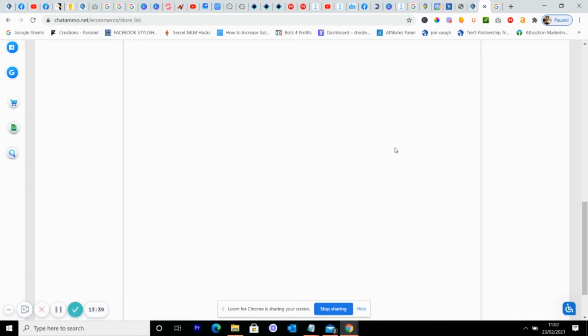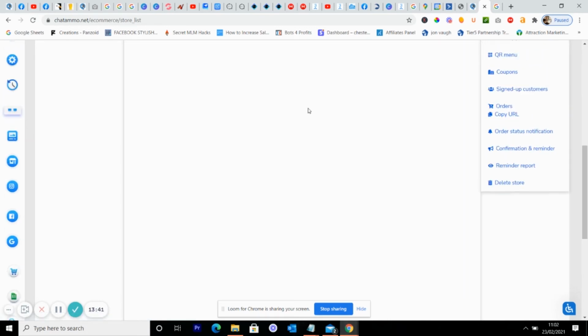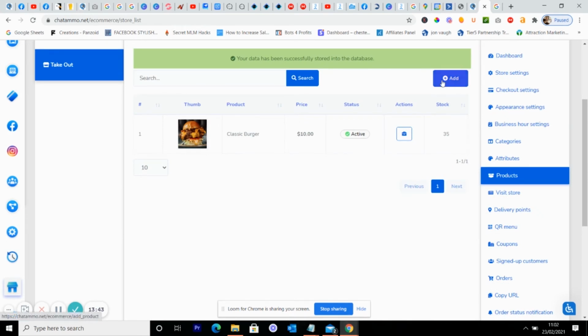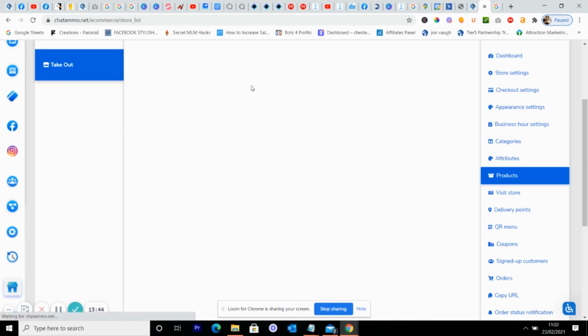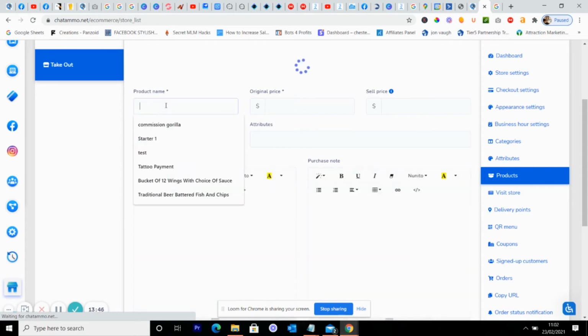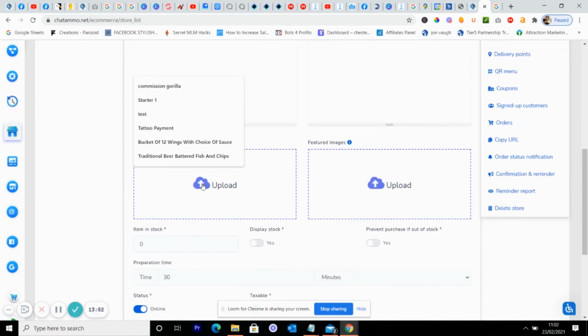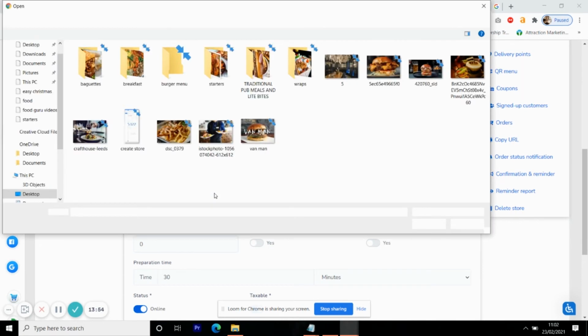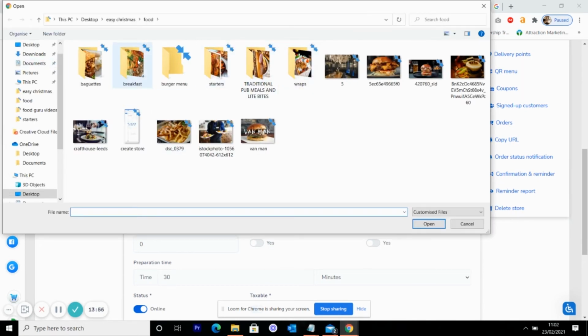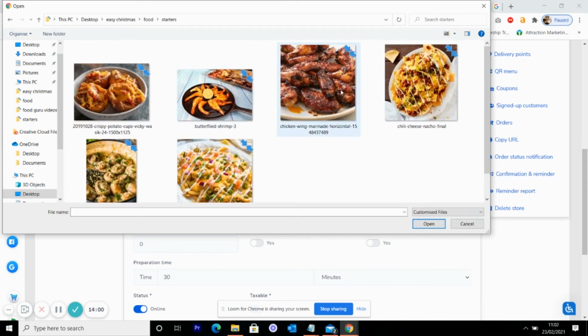And then what you can do is, obviously, that's your burger added into that one. We'll add a quick starter in here as well, just so we've got one of each. So I don't actually know what I've got. Let's have a quick look. Starters. Spicy chicken wings. All right.